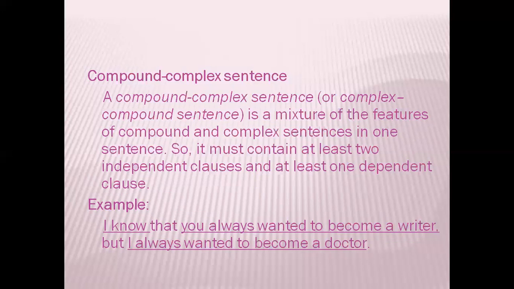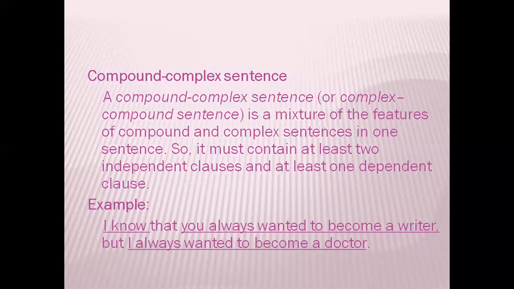And as we know that this type of sentence is a combination of both compound sentence and complex sentence. Now, you always wanted to become a writer, comma, but I always wanted to become a doctor.